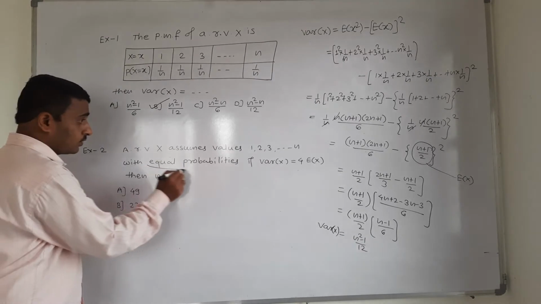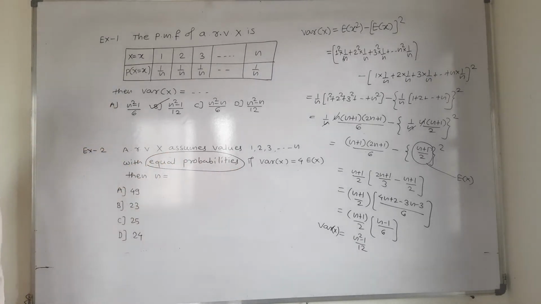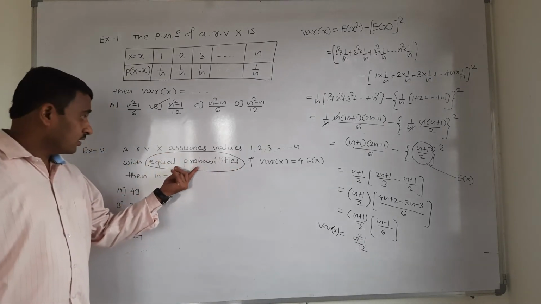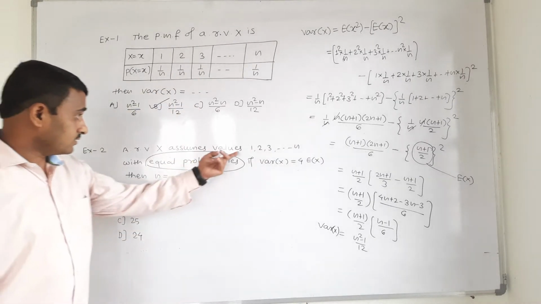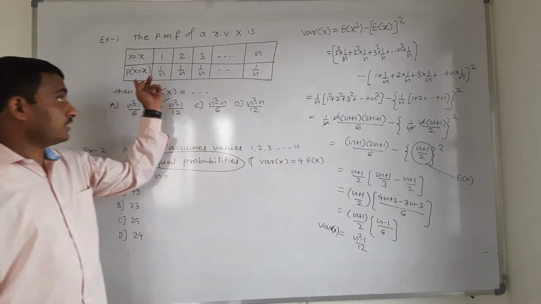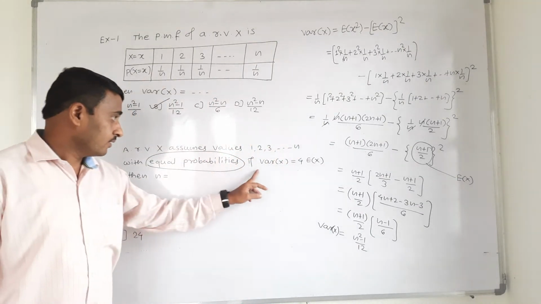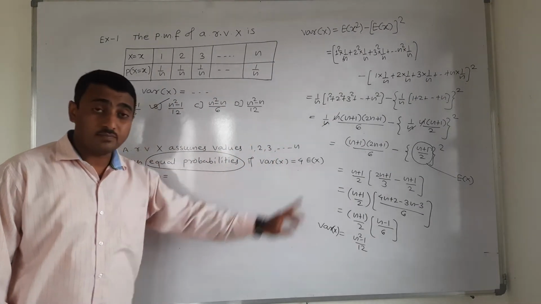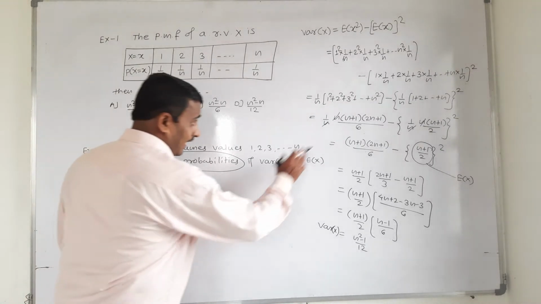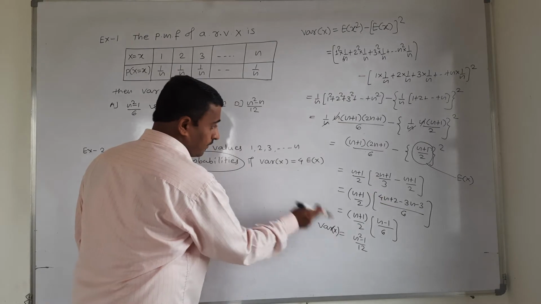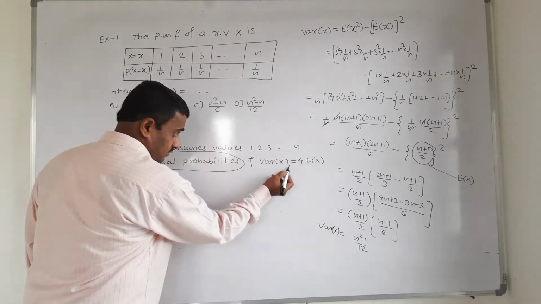Now next, a random variable x assumes the values 1, 2, 3 and n with equal probabilities. That is, probabilities are the same, each having probability 1 by n. Suppose का असं 1 by n आहे. If variance of x is equal to 4 times expected value of x, then n is equal to, असा question विचारला. आता याच एक्झाम्पल मध्ये, मागच्या एक्झाम्पल मध्ये आपण variance of x कॅल्क्युलेट केला. Now this is the given relation.